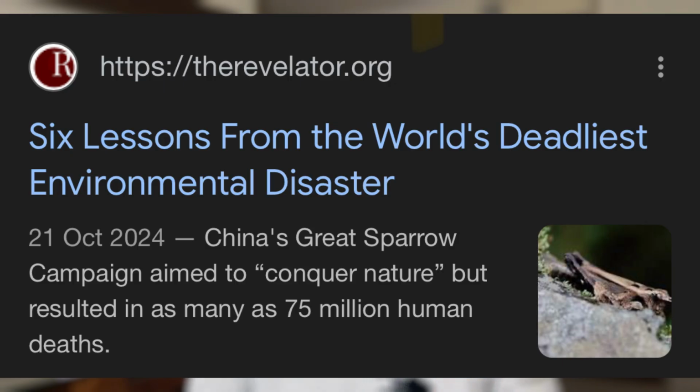But here's the twist: sparrows also eat insects, particularly locusts. With no sparrows to keep the locust population in check, the locust population exploded and went on to destroy crops. The ecological imbalance further worsened the famine, and guess what happened as a result of it? The situation became so bad that China had to import sparrows from the Soviet Union just to keep things in check. These were just two of the several missteps that happened under Mao.